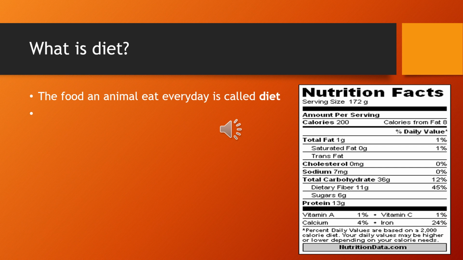This chart has all the things that are present inside it, all the nutrients like fat, cholesterol, sodium, carbohydrates, dietary fibers, sugar, proteins, vitamins, calcium, vitamin C, iron, and they have their values as well. So this chart is basically showing the food value. What is the value of food that you are eating?